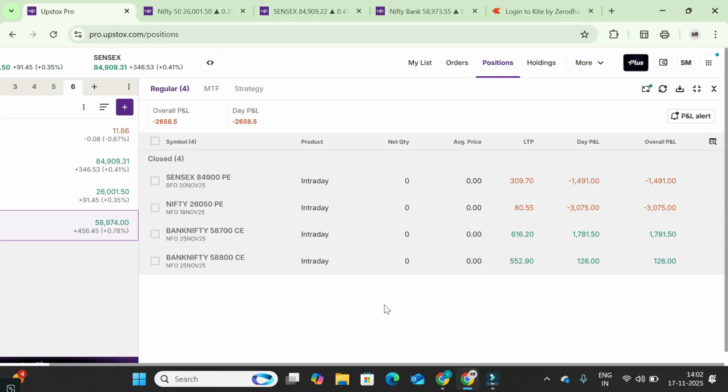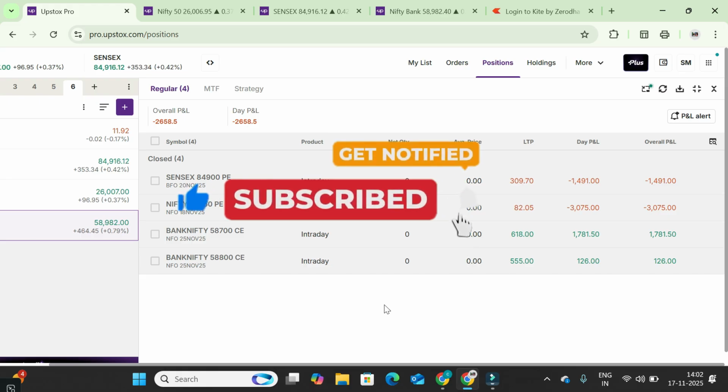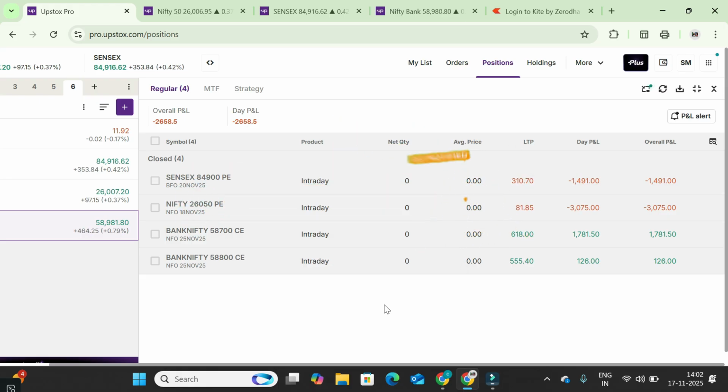I'll wait until 1:30. The reason is it gave me fake outs multiple times. I know it's going to create some fake outs and consolidation. That's why I waited. After 2 o'clock, it gave me a bearish breakout. Still I'm waiting for one more confirmation. Then at 1:30 again it gave me confirmation. Then I'll enter. So this you have to learn: when to enter and when to exit. Control your emotion. Chalo, done for the day. See you in the next video.